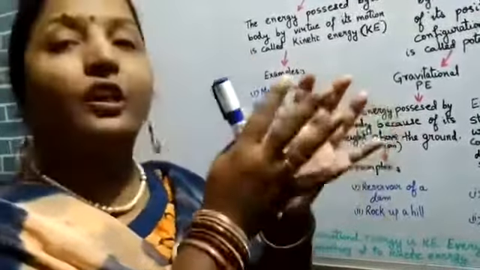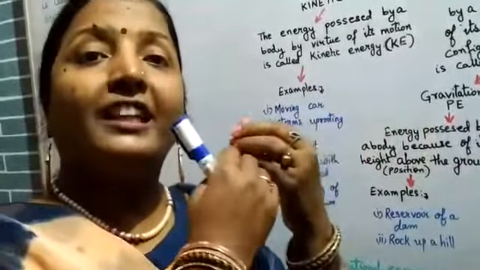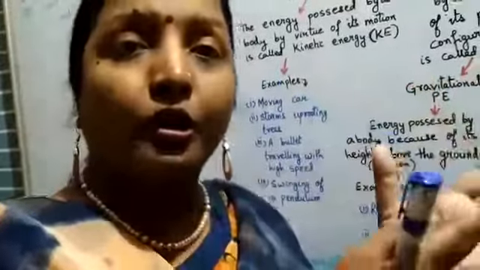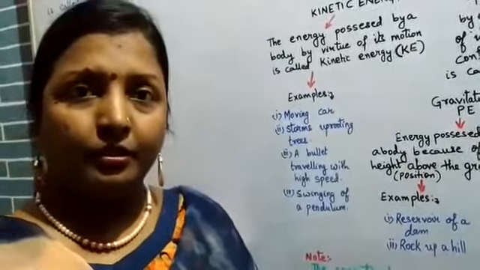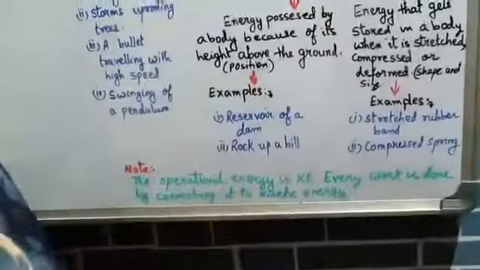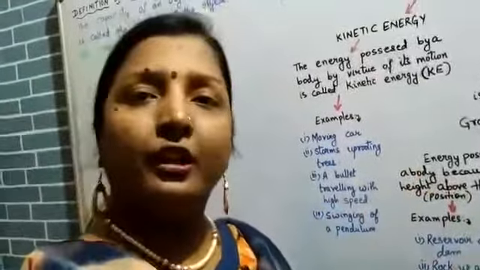But as I said, work is done by the kinetic energy. So when the water is released, the potential energy possessed by the water converts into kinetic energy and the work is done. Similarly, a rock above a hill possesses potential energy.